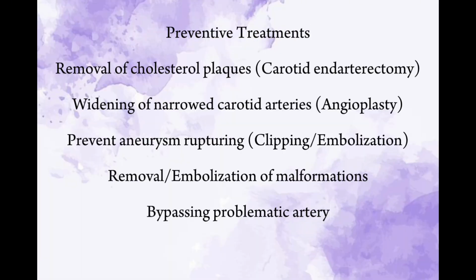Preventive treatment for stroke includes removal of cholesterol plaque in a carotid artery that supplies the brain, and widening of narrowed carotid arteries with a balloon, and sometimes a stent. This is usually done with a catheter inserted at the groin. It also includes various procedures to prevent rupturing of a brain aneurysm, such as clipping and embolization, removal or embolization of vascular malformation, and bypassing the problematic artery.